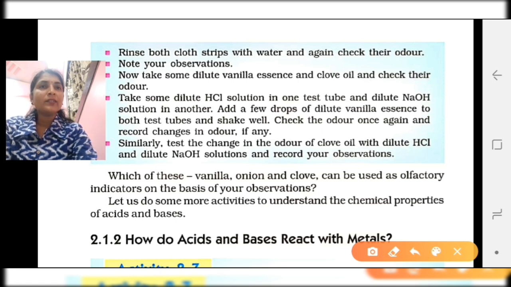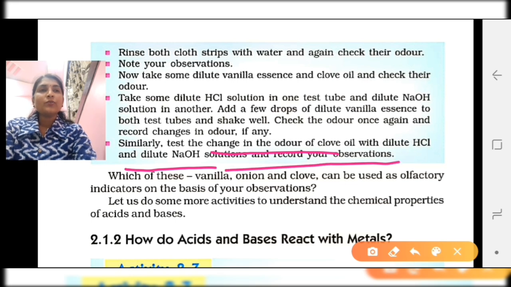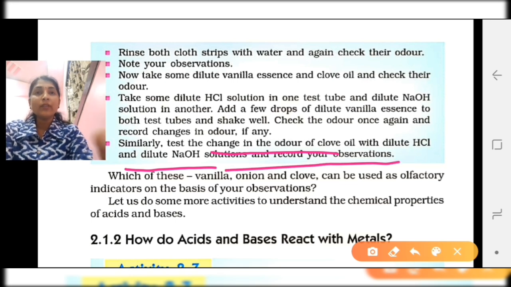Similarly, test the change in the odor of clove oil with dilute hydrochloric acid and dilute NaOH solution, and record your observation. So what changes will you observe here? In the test tube where the vanilla essence and acid are mixed, you can still smell the essence, but in the test tube where the vanilla essence and base are added, there is no odor of the vanilla essence.